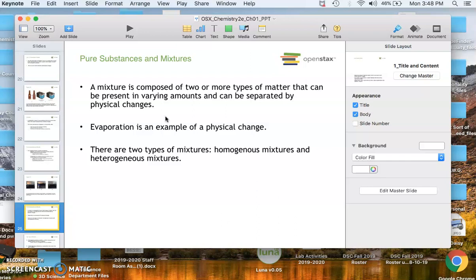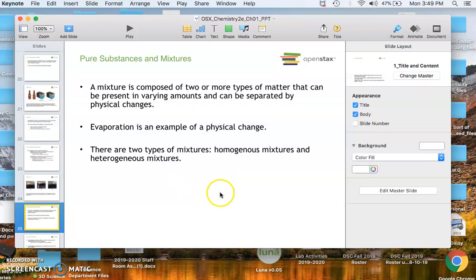The way you can separate that mixture is basically by evaporation of the alcohol. Alcohol will evaporate at a lower temperature than the water will. We know water will evaporate at 100 degrees Celsius, but the alcohol evaporates sooner. So you're able to separate your alcohol from your mixture, and then you can condense it down by cooling it off, and basically you can derive your pure alcohol from that.